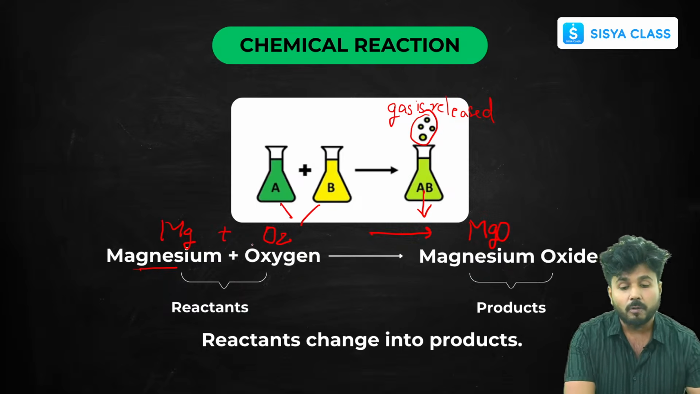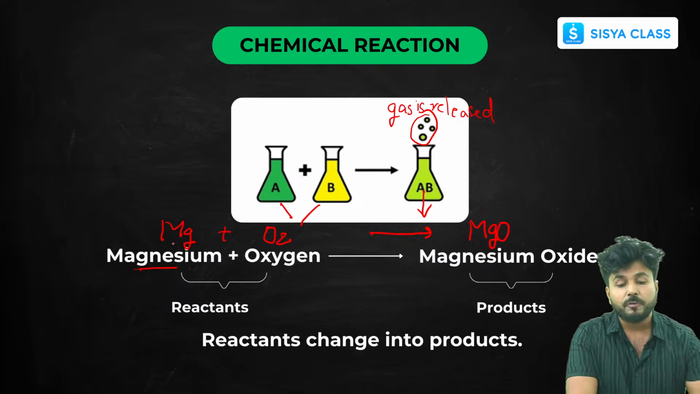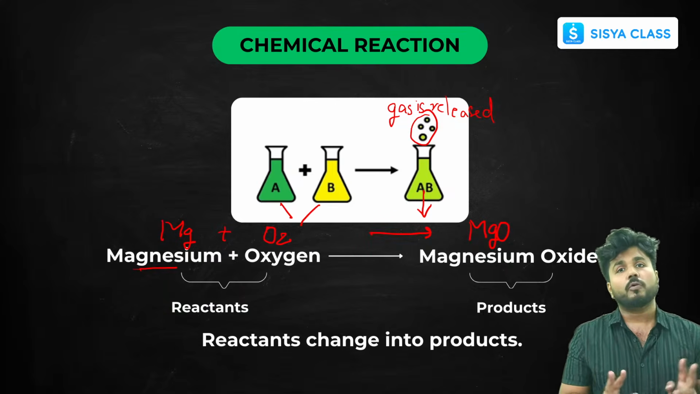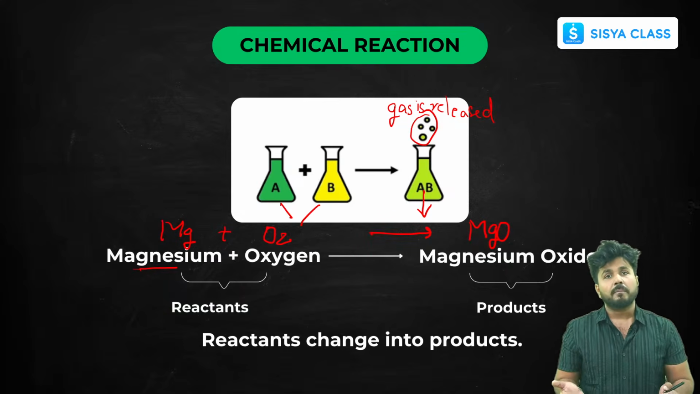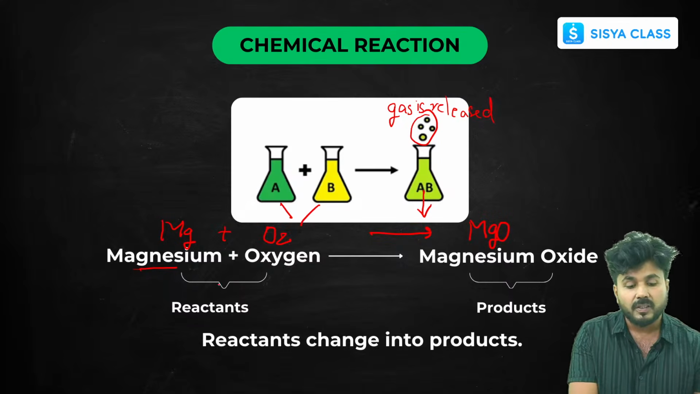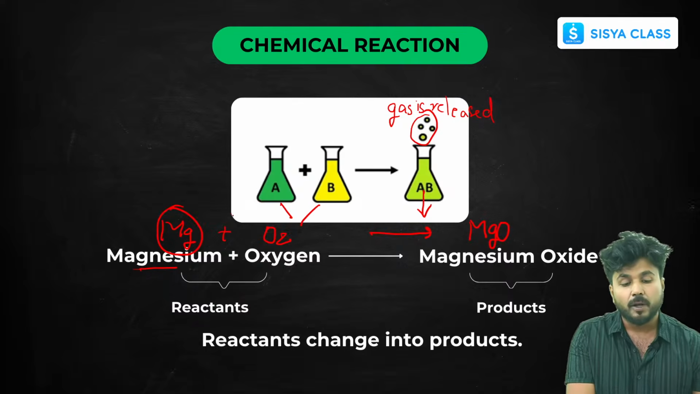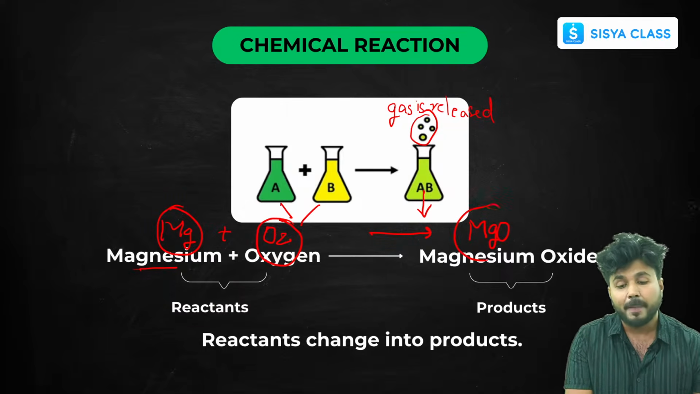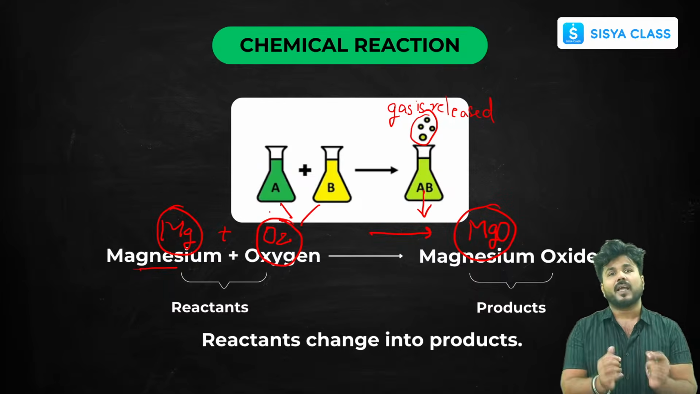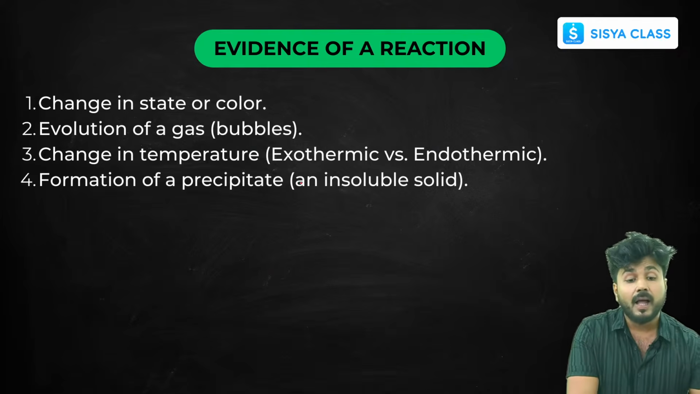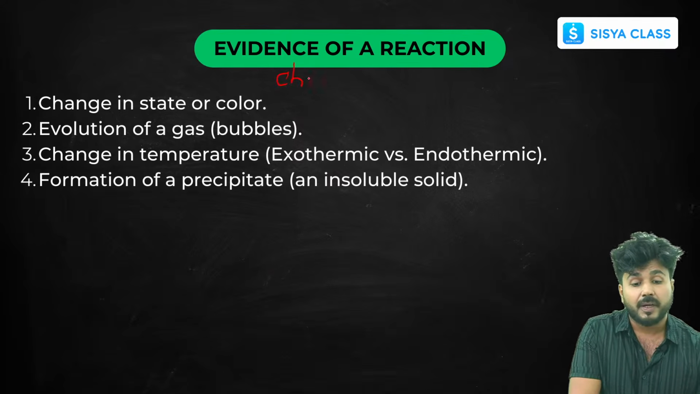For now, just remember that if two reactants react to form a product, or if one reactant breaks down to form two or more products, or vice versa, then these are all chemical reactions. Here you can see that the properties of magnesium and oxygen will be different from those of magnesium oxide. So this is your chemical reaction. Now let's see the characteristics of a reaction. That is very important to understand chemical reactions in detail.